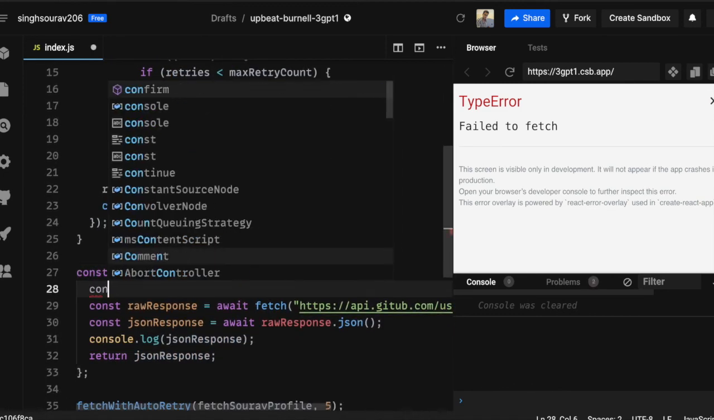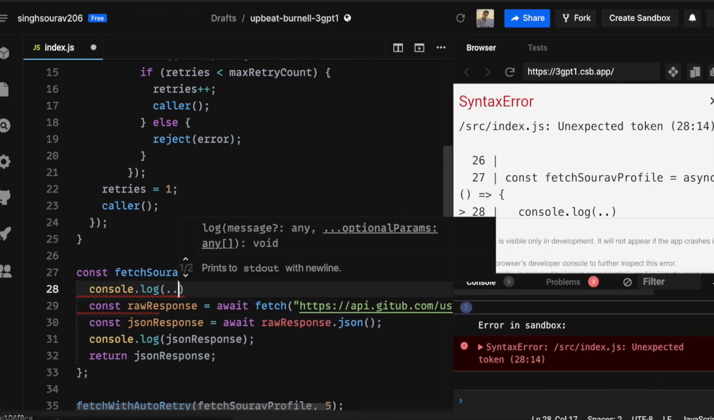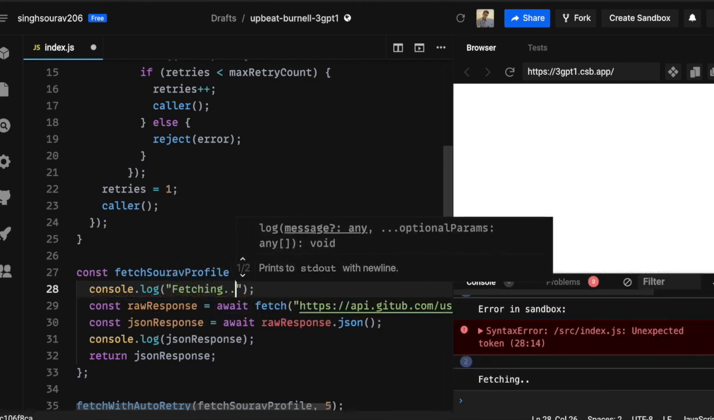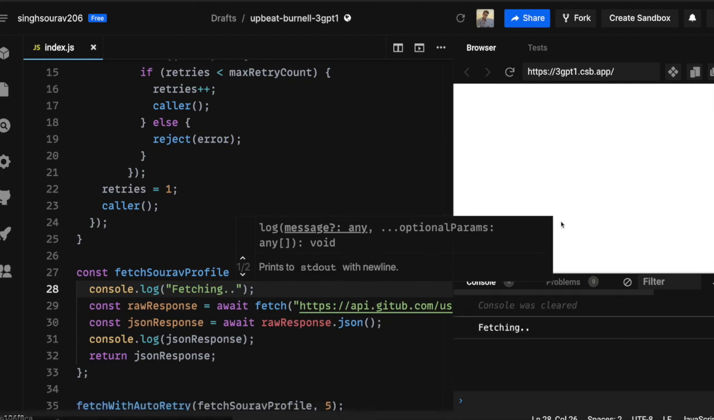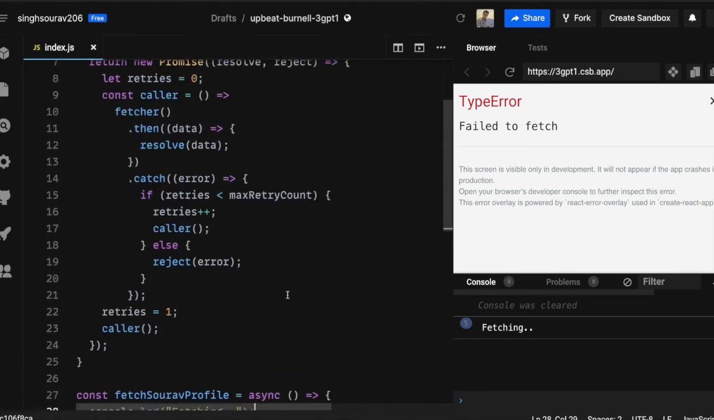make a log over here. Okay, fetching. So let's see. Yeah, so it is trying 5 times and it is failing every time, right? And after 5 it actually rejects or stops the retries. So this is how it works.